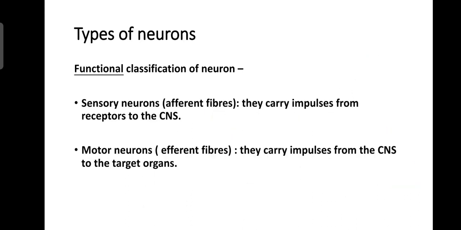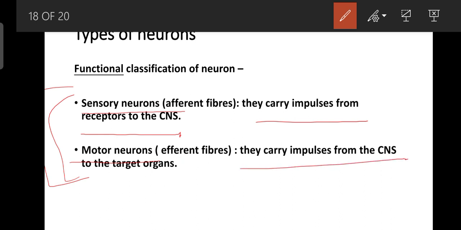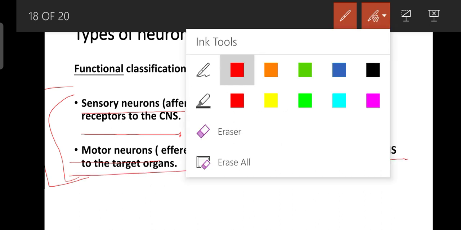All right. Now the functional classification of neuron. As we discussed before, there are the sensory neuron and the motor neuron. What is the sensory neuron? They carry impulses from the receptor to the CNS, and the motor neuron carries impulses from the CNS to the target organ.